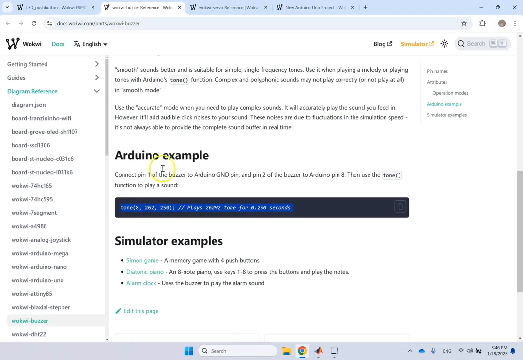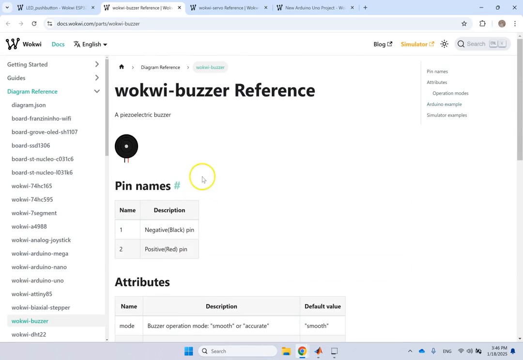So it says, if you want to play this on pin 8, so pin 8 is the pin connected to your buzzer, then you can give it basically the frequency of that sound, and you can give it the duration. So it's going to be in hertz, and this is going to be in basically milliseconds. Okay, so you can do and play that. So this has relatively good help, I would say.